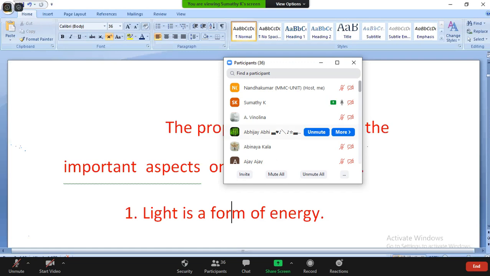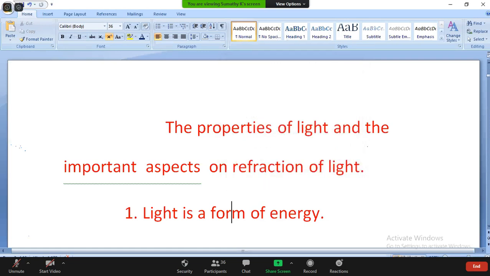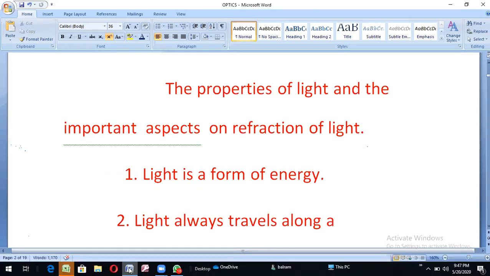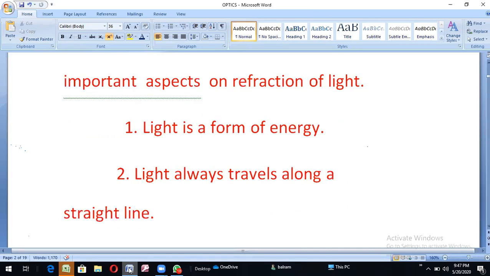Now the properties of light. First, light is a form of energy. Light is one type of energy. Next, light always travels along a straight line.